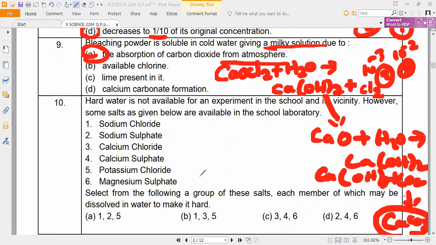This is a water chapter, and I don't know why they have given this question. Making water hard, softening it, removing the hardness, permanent and temporary hardness, you don't have this. So let it be. Hold this one, we'll discuss that later.